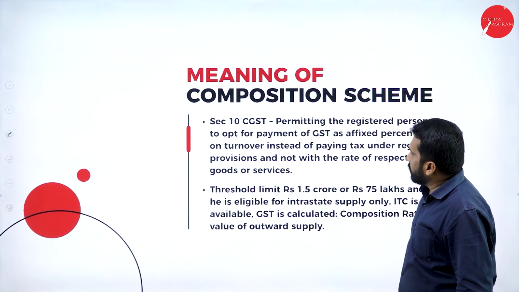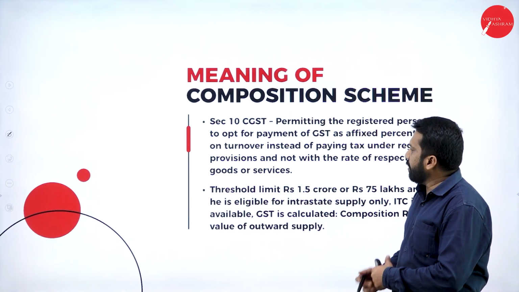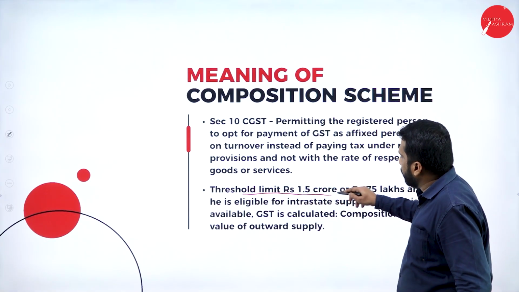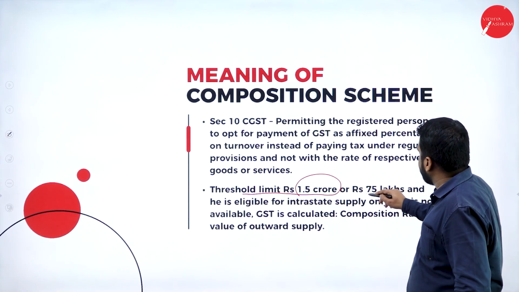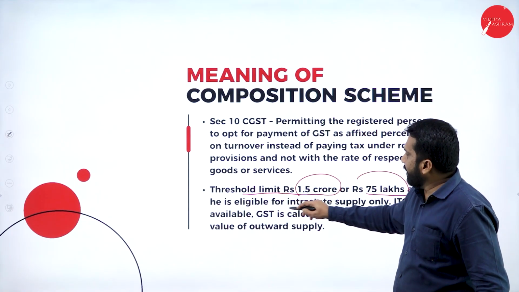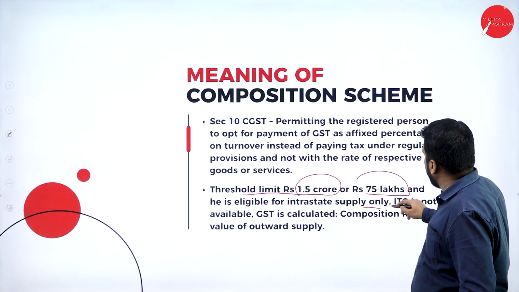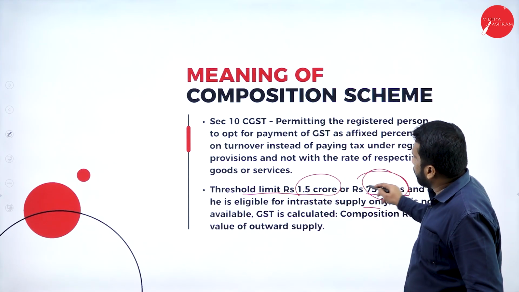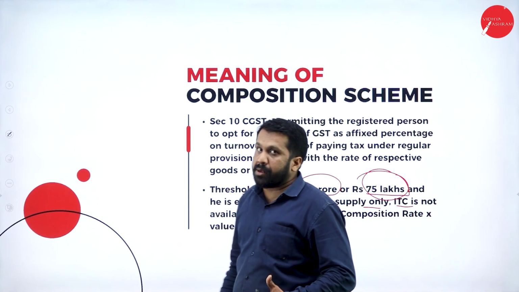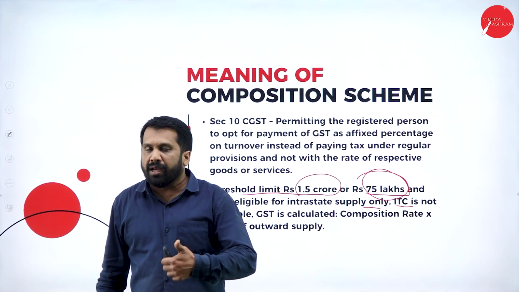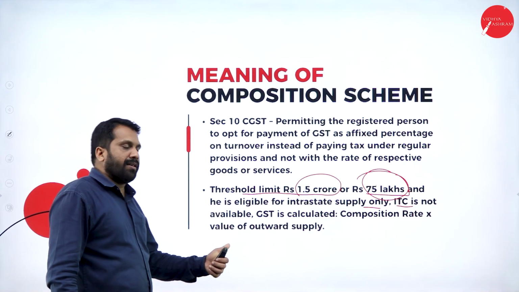Meaning of composition scheme. Composition scheme I already explained. The threshold limit you have to remember is 1.5 crores or 75 lakhs, and he is eligible for intrastate supply only. The tax limit of 75 lakhs to 1.5 crore depends on some conditions. I'll explain while doing that particular topic.